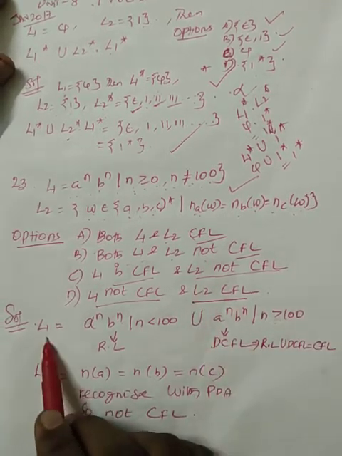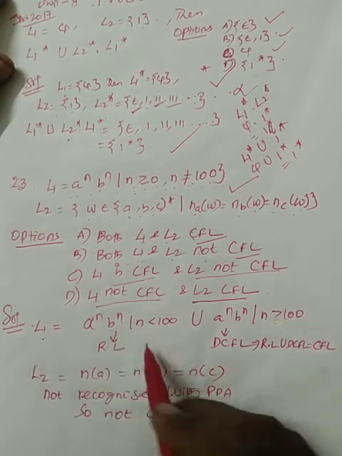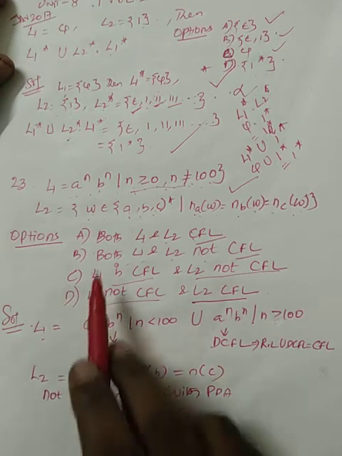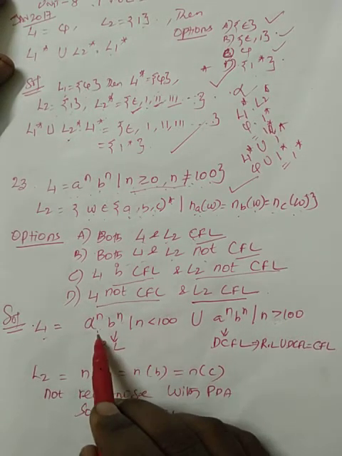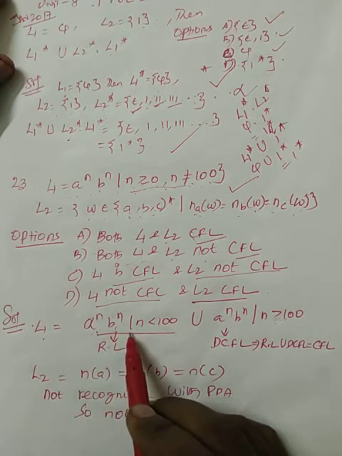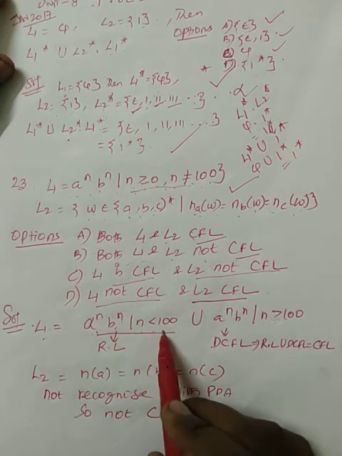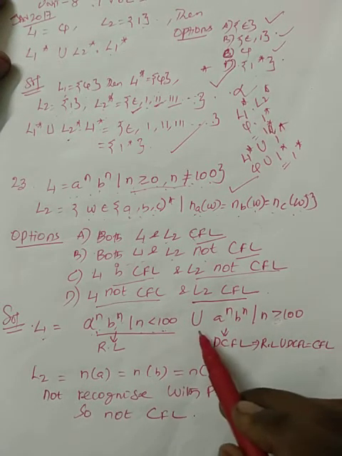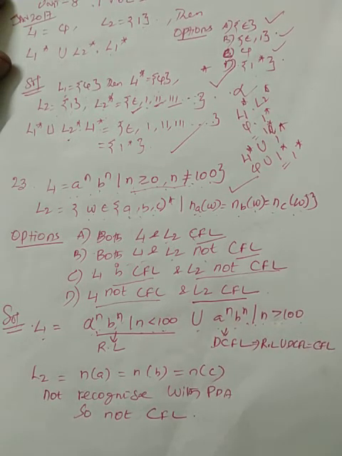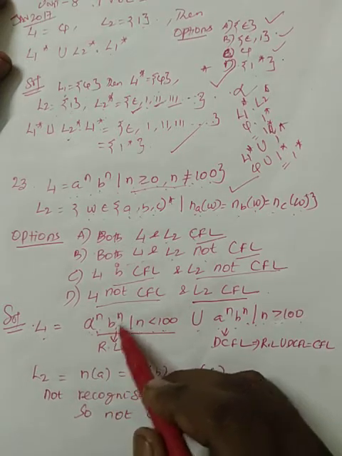For L1, as per this condition I will split the given language into two sub languages: one having a power n b power n such that n is less than 100, because n equal to 100 should not be accepted, union a power n b power n such that n is greater than 100.